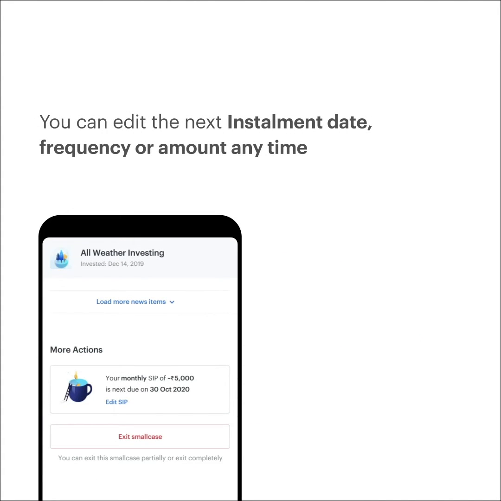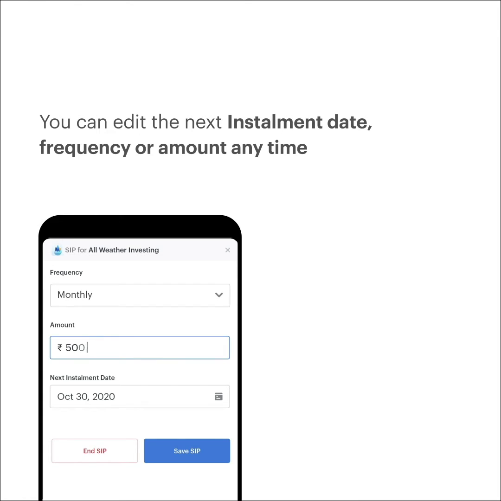You can also edit your SIP if you wish. Just go to the particular smallcase and click on Edit SIP. You can change the amount, frequency, and the next date when your SIP should be due.